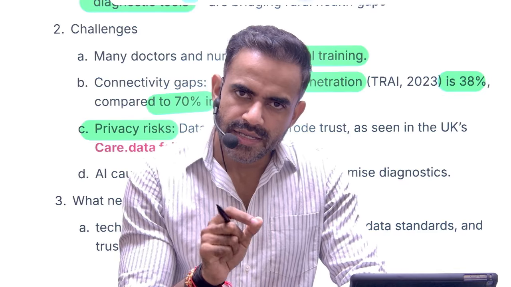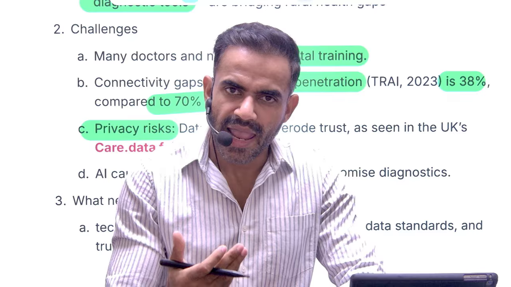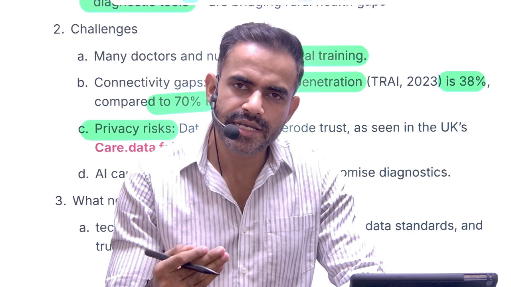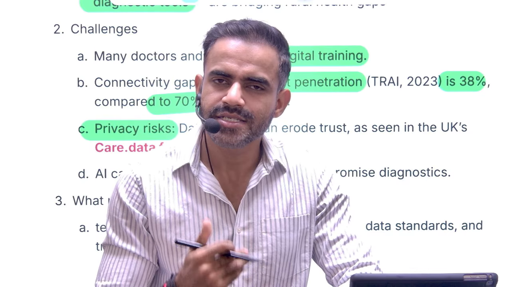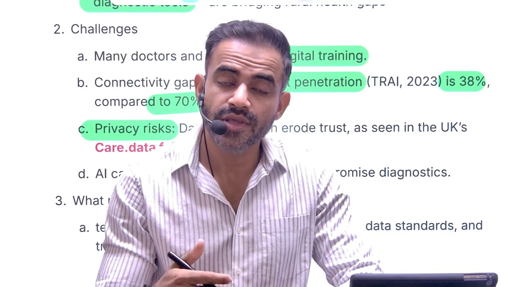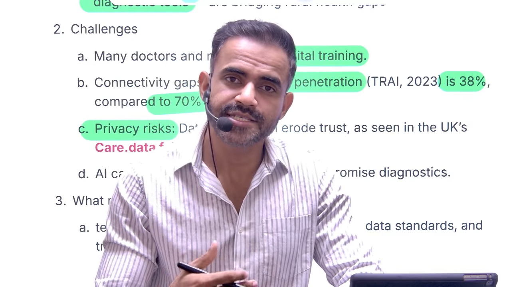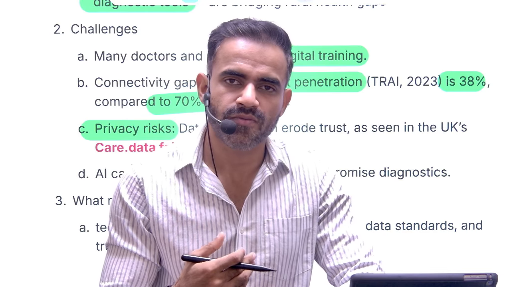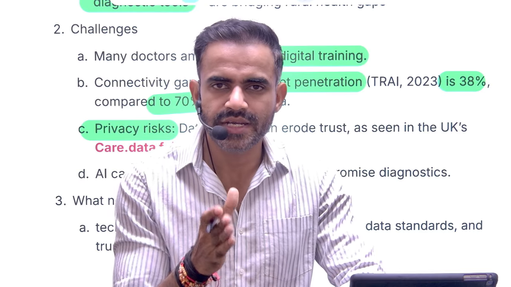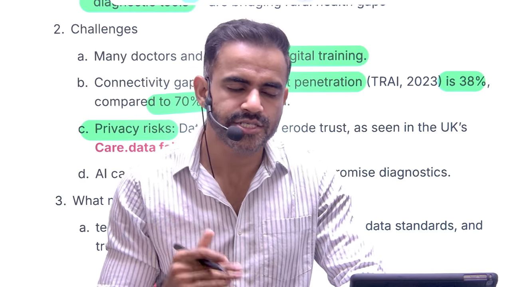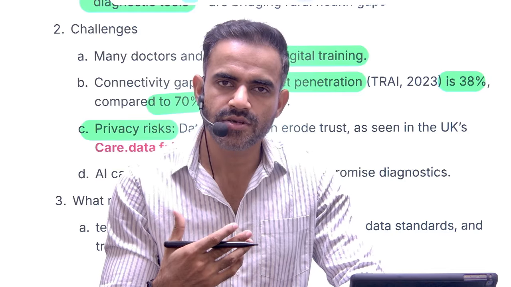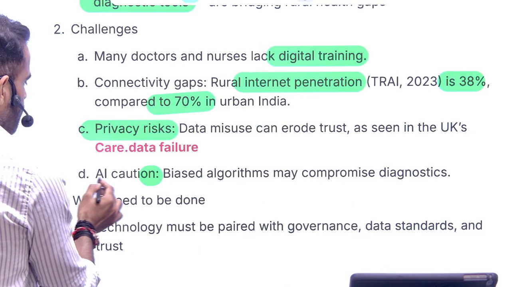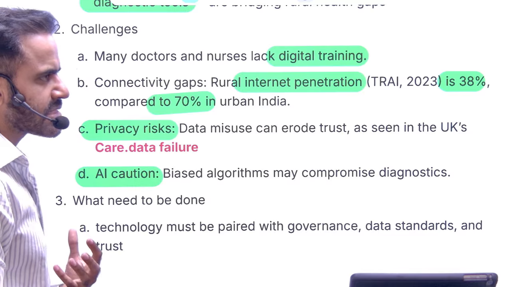Ideally, the patient should have been informed, and only if the patient had given explicit permission should their data have been shared. But in this case, the patients were not even aware that their data was being used, and that's why there are a lot of trust issues, a lot of privacy-related issues, because when your health record data is shared, it will raise the concern of privacy and of misuse as well.